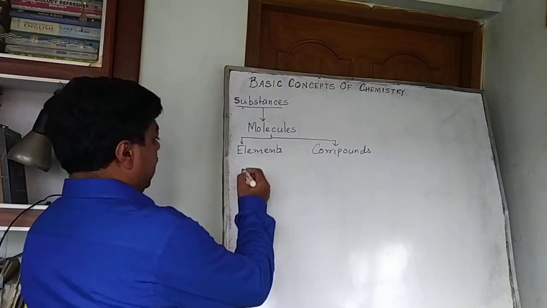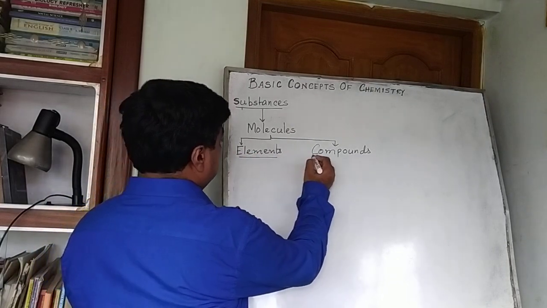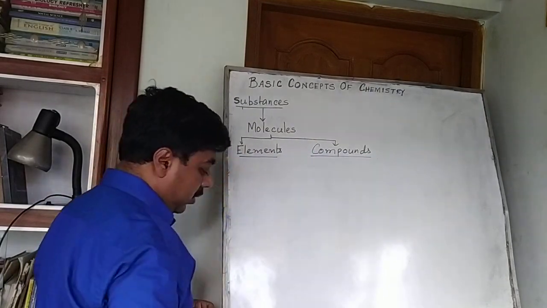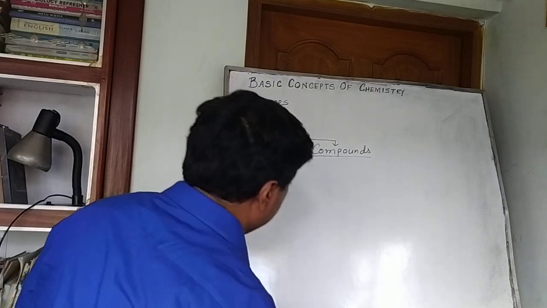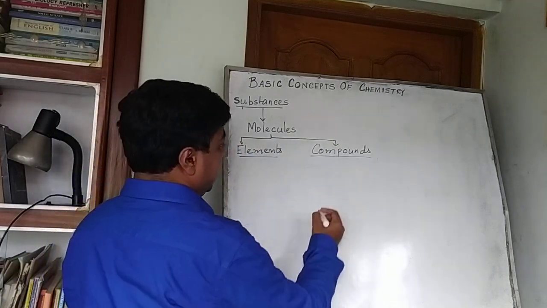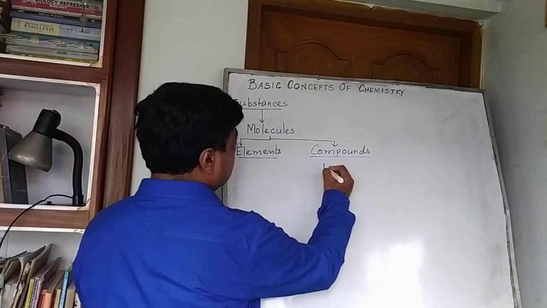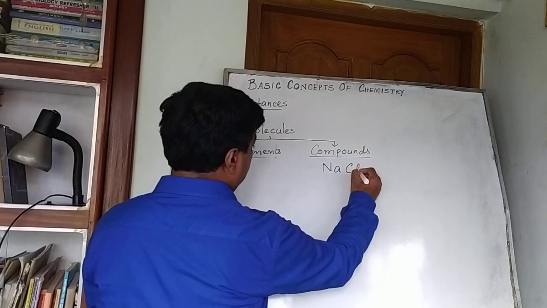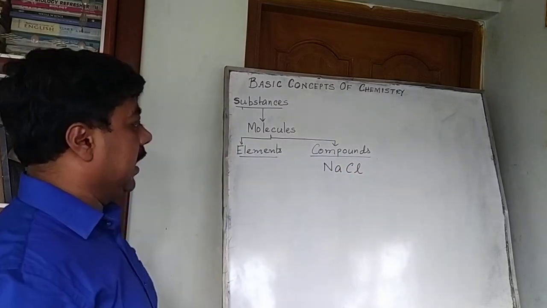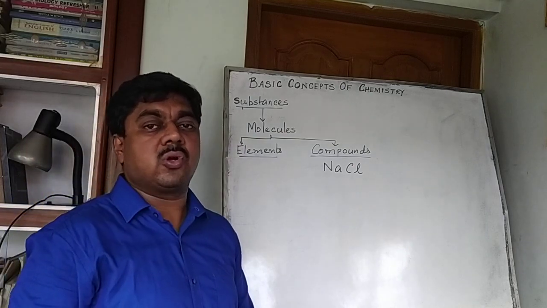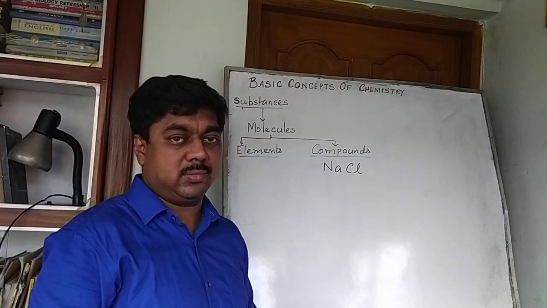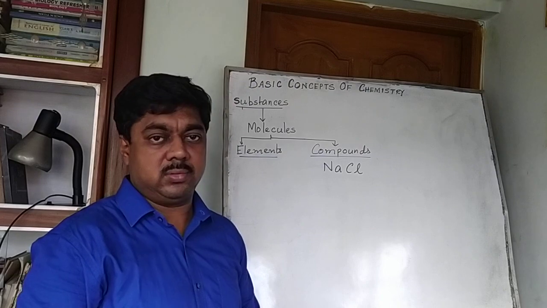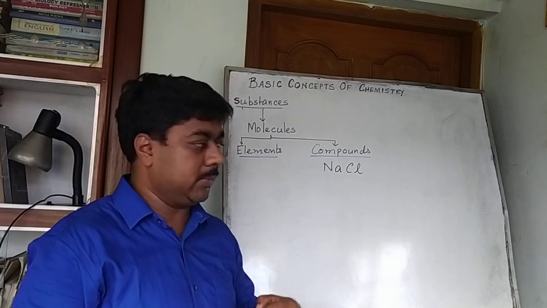Here, if I take the elements, first of all, let us take a simple example, that is NaCl, sodium chloride, the common salt on our table which we used to consume.